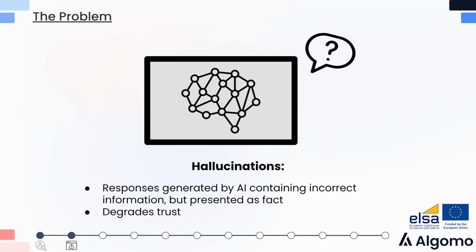The central problem facing generative AI right now is hallucinations, which are responses generated by an AI that contain incorrect information, but they are presented as fact by the AI. This degrades trust in the AI outputs, and it represents a huge restriction on applicability of generative AI on industries like medicine or the legal industry.